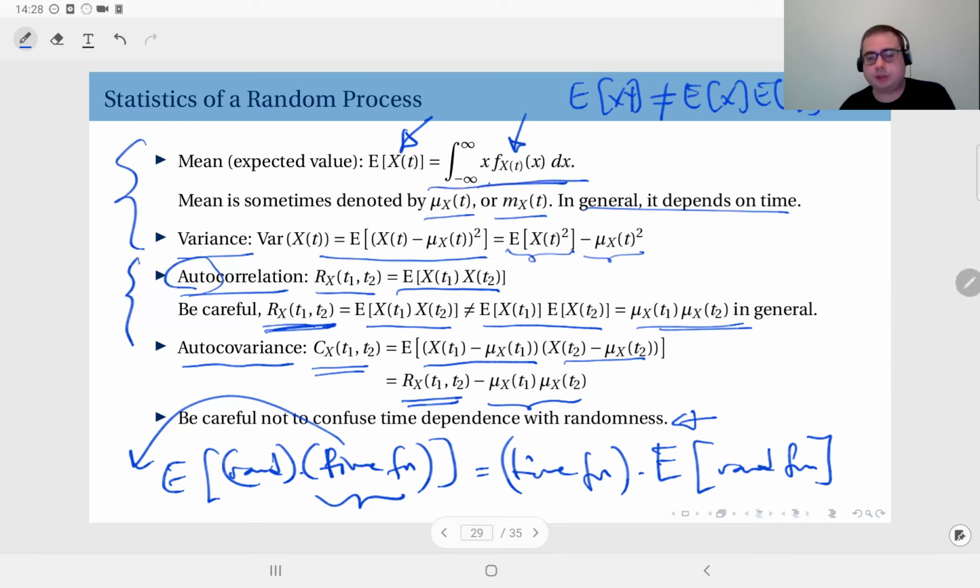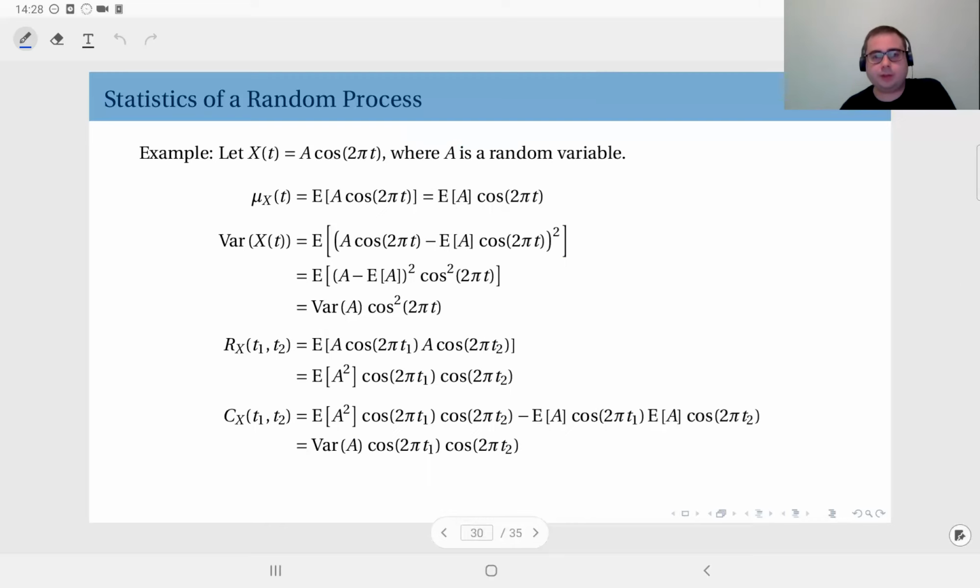Let the random process x of t be defined as a times cosine 2 pi t, where the magnitude a is a random variable. We would like to compute the statistics of this random process. First, we look at the mean. It's expected value of a times cosine 2 pi t. And as I said, cosine 2 pi t is not a fixed number. It's a function of time, but it is not random. So you can take it out of the expectation.